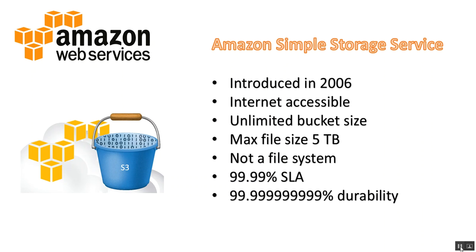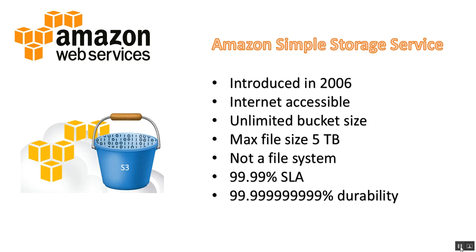It's got a 99.99% SLA, and this is a metric I thought was interesting that I've never really run into before in day-to-day infrastructure operations, and that's durability. They say it has 99.999999999% durability.